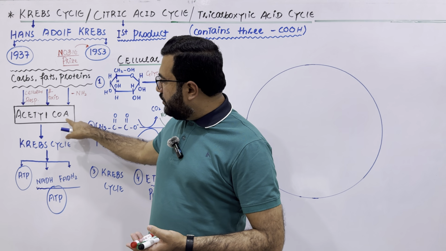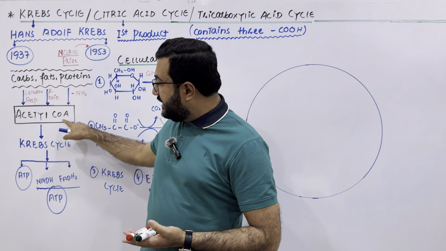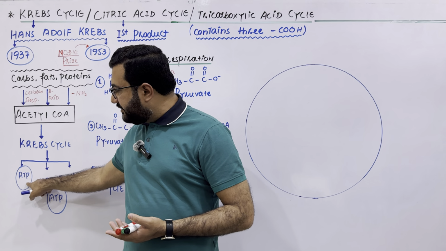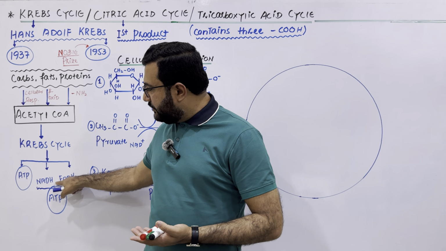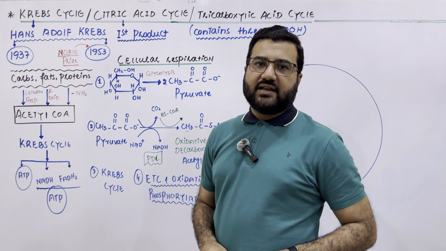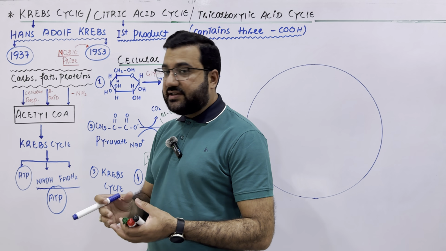Now, this acetyl coenzyme A enters the Krebs cycle, which uses it to produce energy-rich molecules like adenosine triphosphate (ATP), reduced nicotinamide adenine dinucleotide (NADH), and reduced flavin adenine dinucleotide (FADH2). NADH and FADH2 are energy-rich molecules.